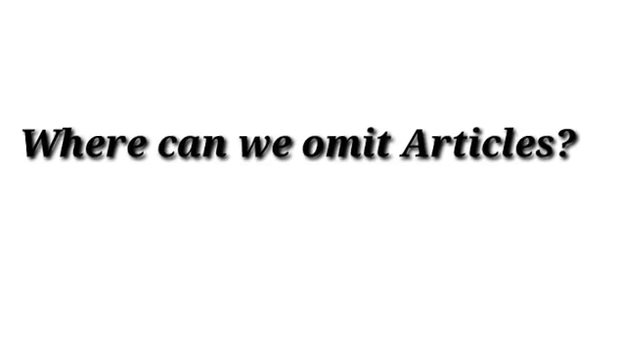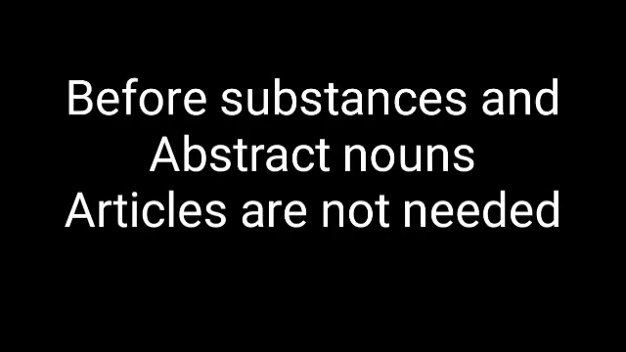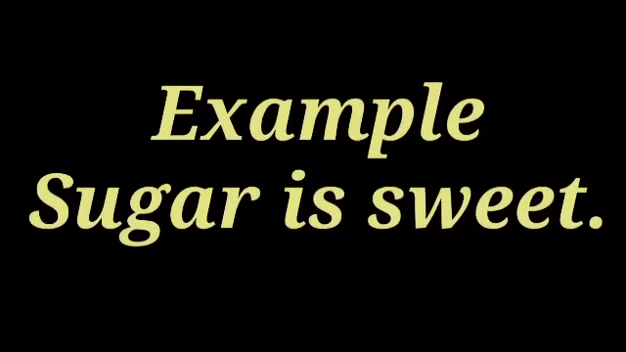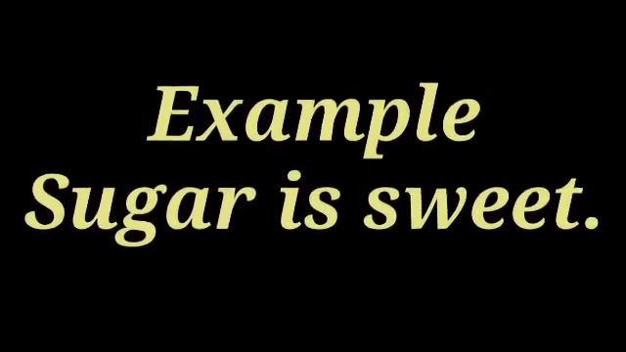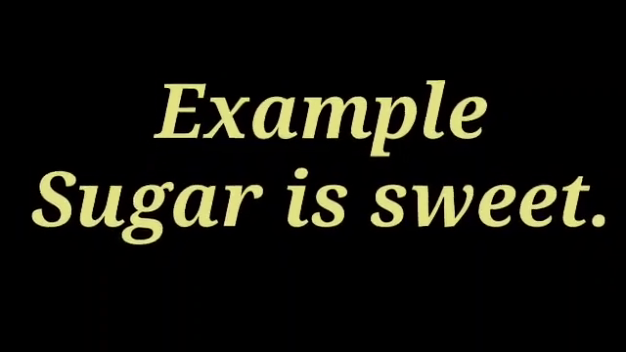Next, let's see the omissions of articles. Knowing where to use articles is as important as knowing where not to use them. Articles should not be used before substances and abstract nouns. For example, sugar. Sugar is sweet. We are not supposed to say the sugar is sweet. Honesty is the best policy.